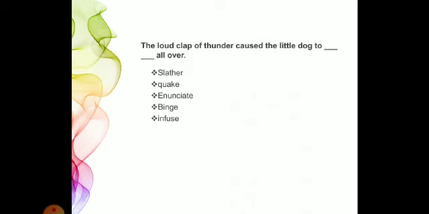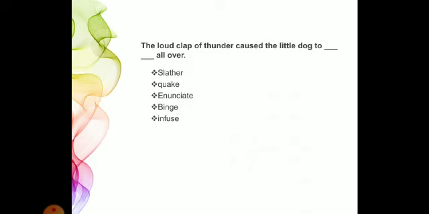The louder clap of thunder caused the little dog to dash all over. So guys, before actually solving these questions, it is mandatory for all of you to improve your vocabulary, because otherwise you will not be able to understand anything and it will be tough for you. You will get bored here in this lecture. Please start reading and let's improve our vocabulary. Let's see the meaning.